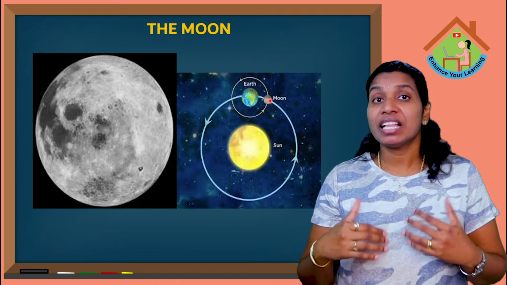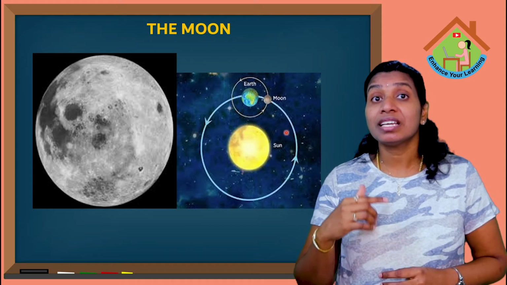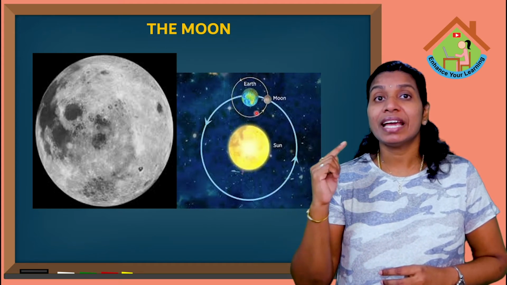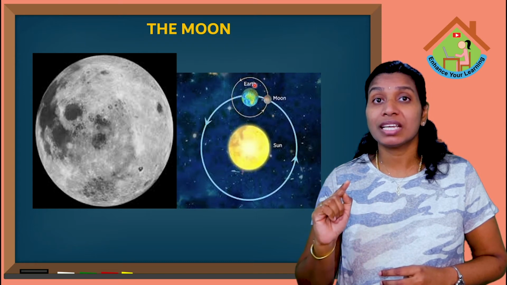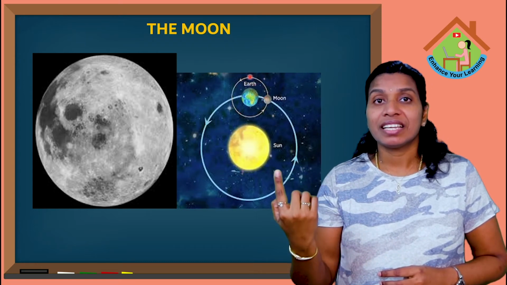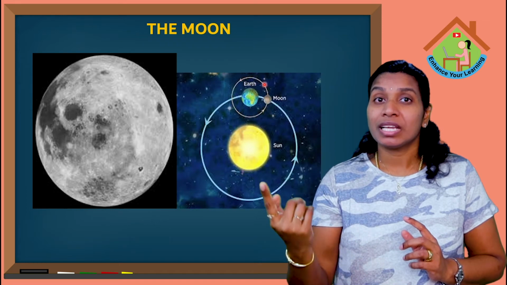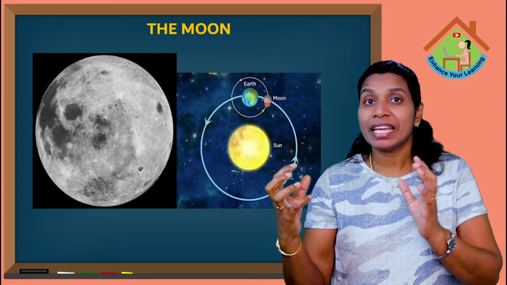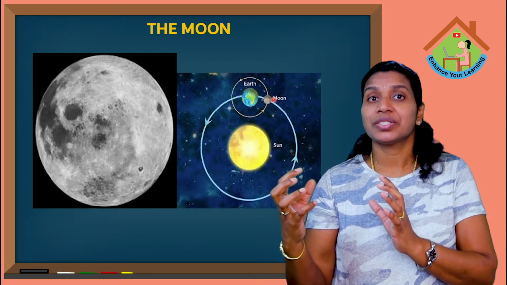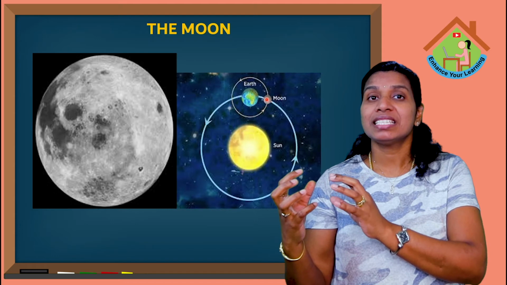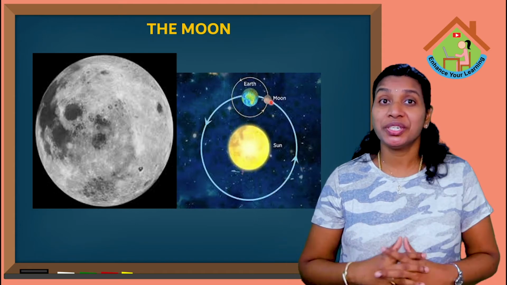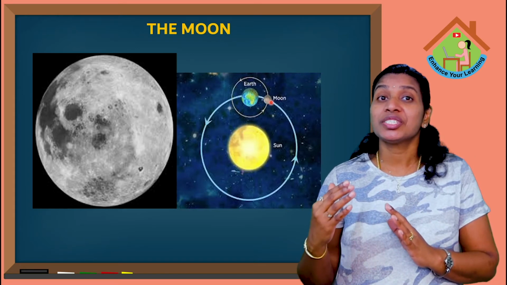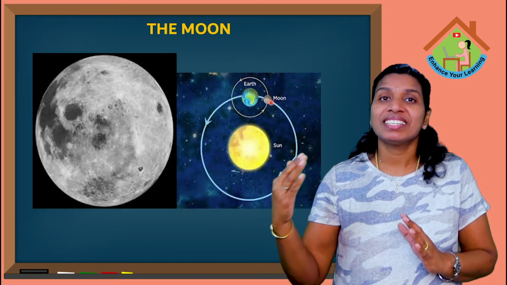Just as other planets rotate around the sun, the moon also rotates around the earth. While rotating around the earth, the moon receives light from the sun. Due to that light, the moon is reflecting. Due to the reflection of the light from the sun, the moon gets different shapes.